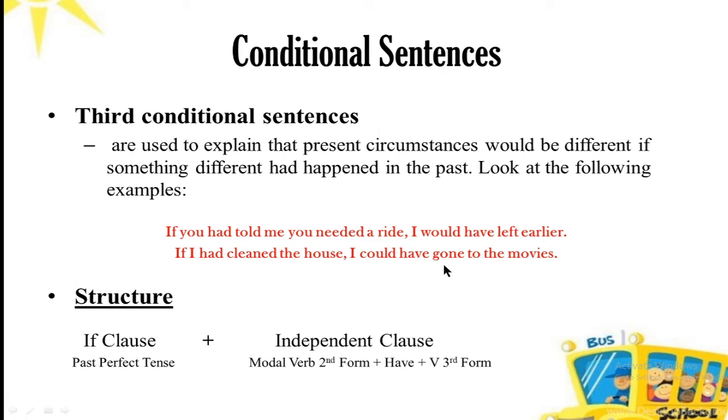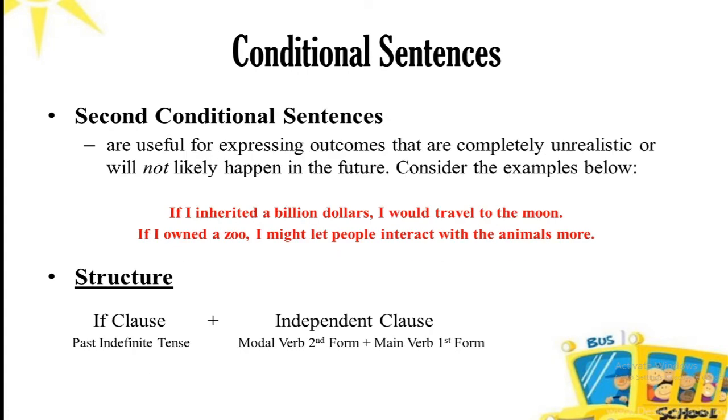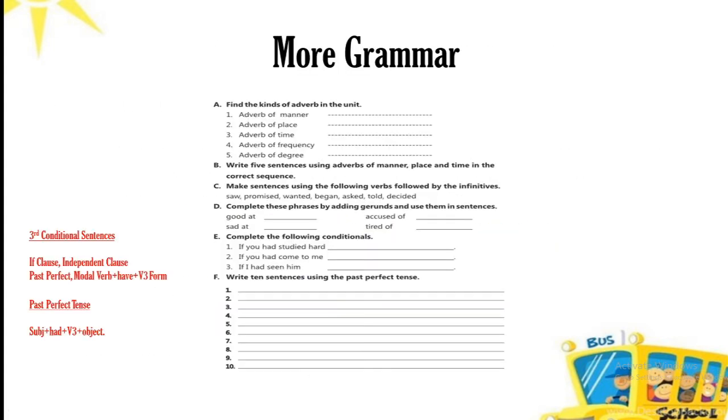So I hope now you have a clear understanding of conditional sentences. If we go back to the first page, complete the following conditionals. What we need to do over here: if you had studied hard, now this is the if clause. You have to add an independent clause. You have to put a comma over here, and you have to write the second clause, the independent clause. You have to use a modal verb, the past form of a modal verb, plus have, plus the main verb, and the main verb in the third form.